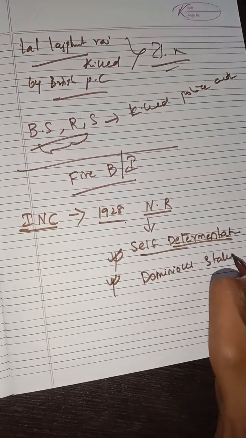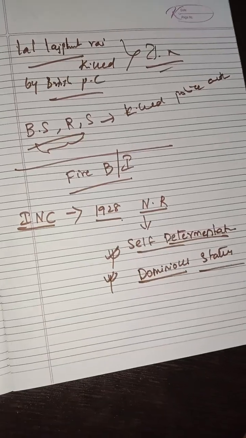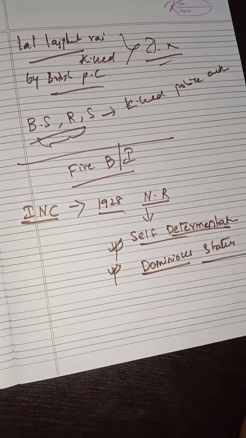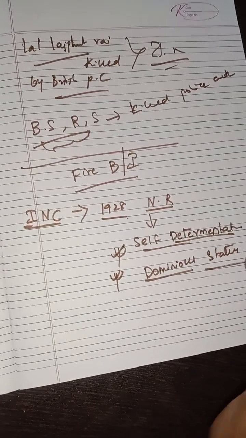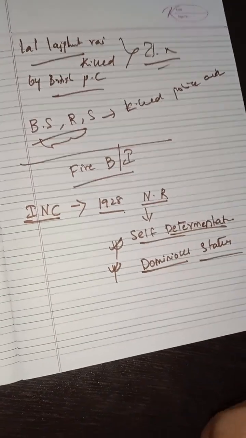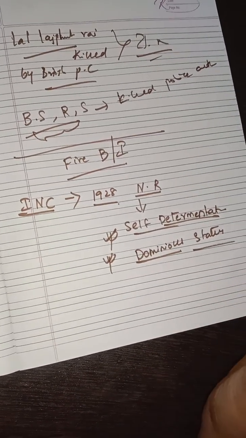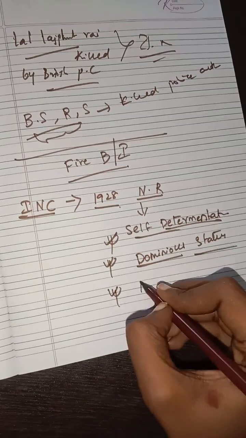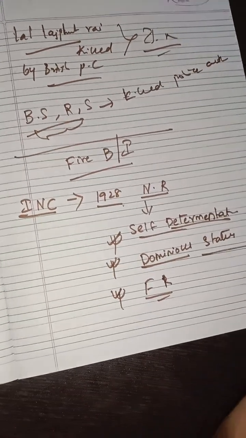Dominion status, he said that okay, like Australia, like Canada, we will not be under you, we will be part of you. What he means is we will be part of the Britishers. We can be under you or a part of you, but we want some powers. Dominion status means we will be okay to be a part of you. Okay, so the third thing he mentioned is fundamental rights.